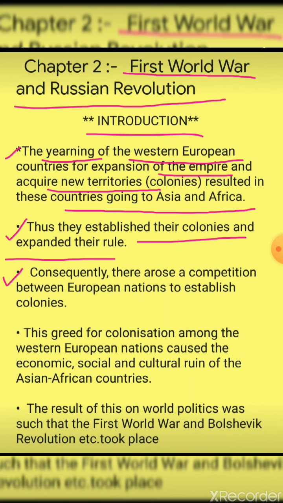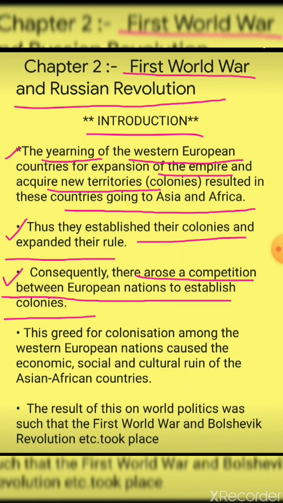Next, consequently there arose, meaning rise, a competition between European nations to establish colonies. Now different European nations came to Asia and Africa, established their colonies and expanded their rule over there.